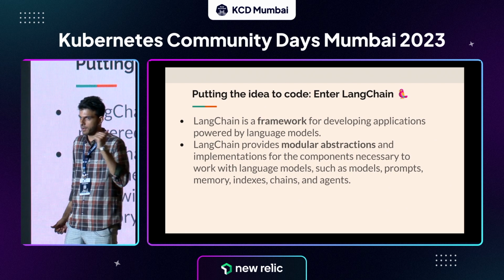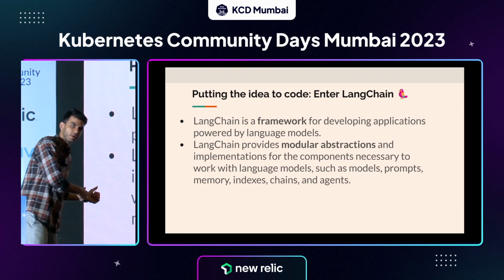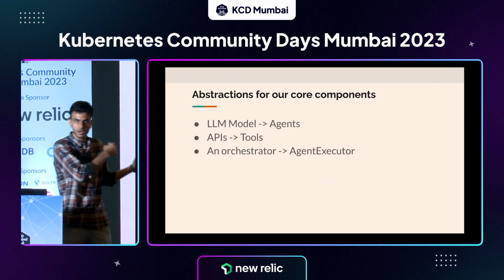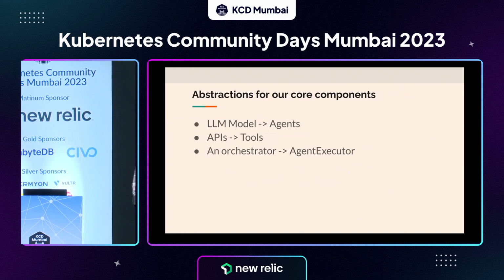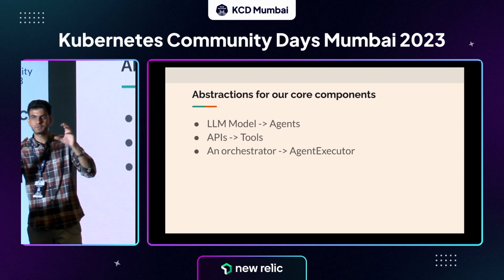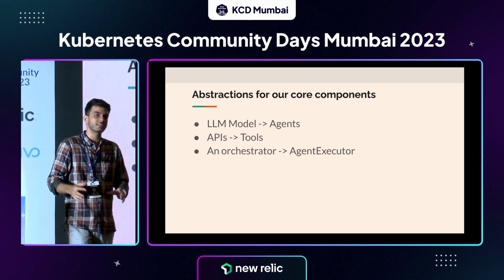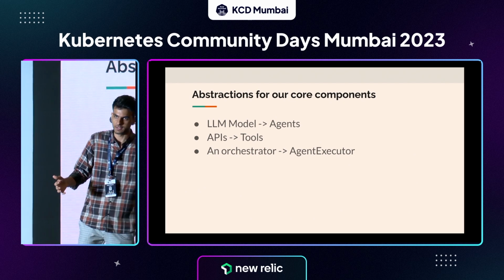So LangChain is a very popular framework. What it does is it has multiple abstractions for all the components that we talked about earlier. If you look at the LLM model, which is the first component that we had, it has an abstraction for that called agents. An agent is just a class in LangChain, which is an abstraction over the LLM model. It performs some convenience features and some other stuff, but it's essentially a wrapper around a model. That's what it is. It's just a class.